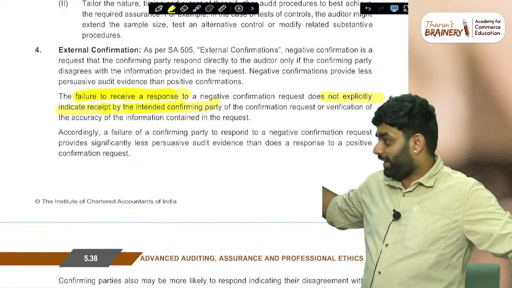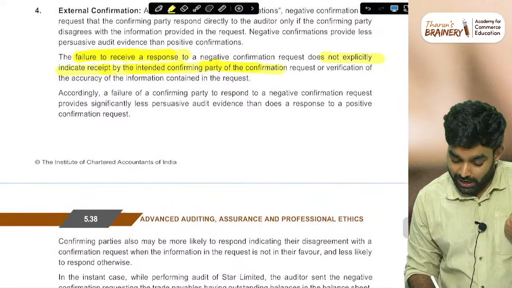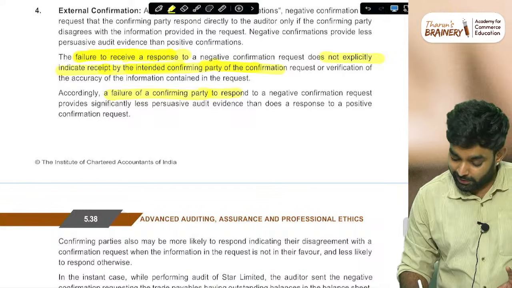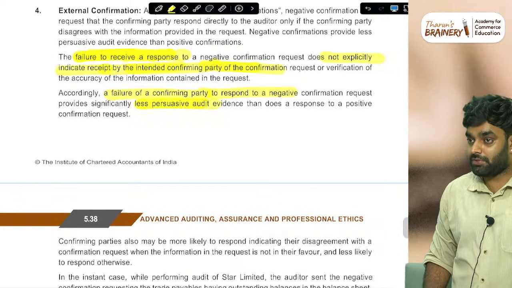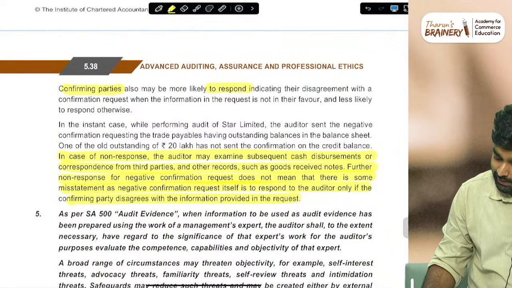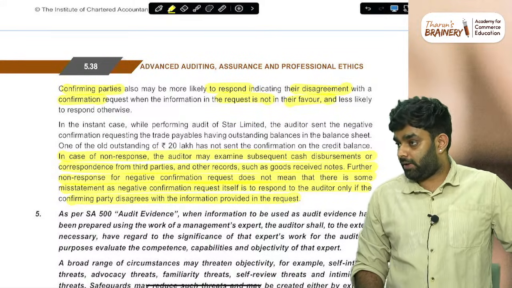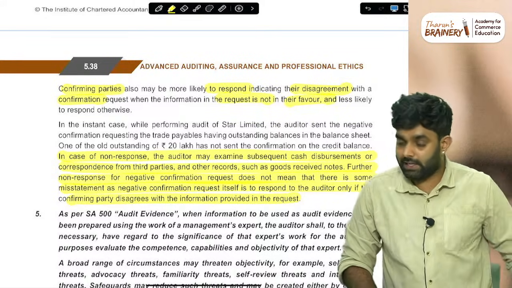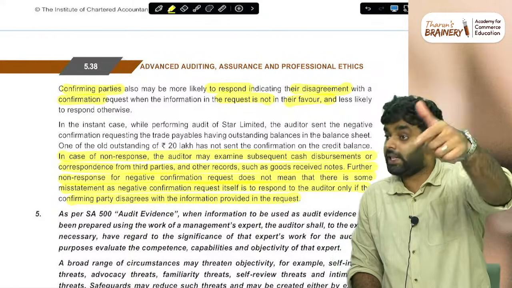Don't forget this point; normally we will forget. You cannot say the confirming party has received it. Accordingly, a failure of a confirming party to respond gives you only less persuasive audit evidence. Confirming parties also may not be likely to respond indicating disagreement where the information is in their favor. Whatever info you are sending, if it is in their favor, they may not respond. If it is not in their favor, they will definitely respond.